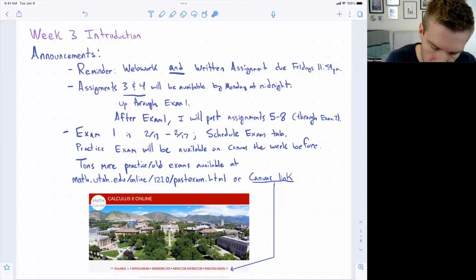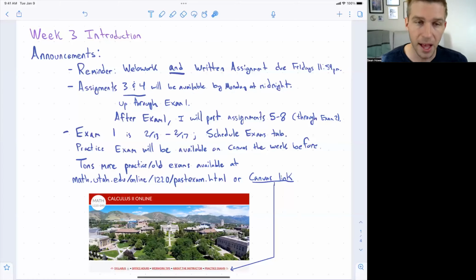The reason that I'm just going to post those two is that goes up through exam 1. I don't want to post ahead of exam 1 because I want to make sure people don't get confused about what they're supposed to be studying for exam 1 or try to use things from further along when they're taking exam 1. So I don't want to encourage people to work ahead beyond exam 1. But after exam 1, I will post assignments 5 through 8, which go up to exam 2. So you can work on those with a little bit more flexibility if you want to work earlier or work ahead. Good. And then after exam 2, the last ones we post go up through the final.